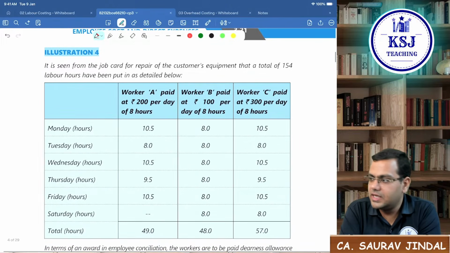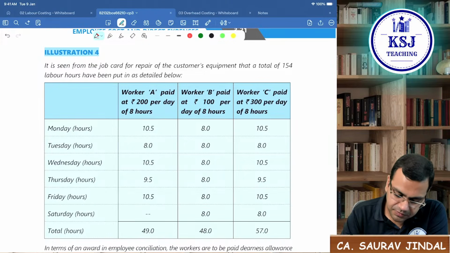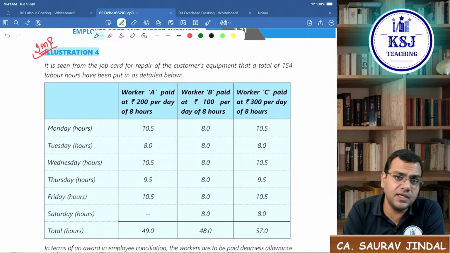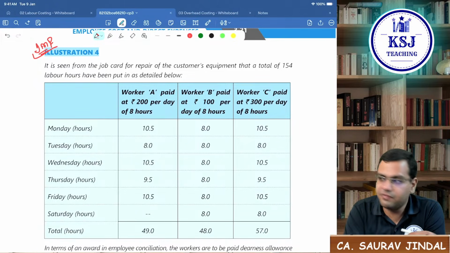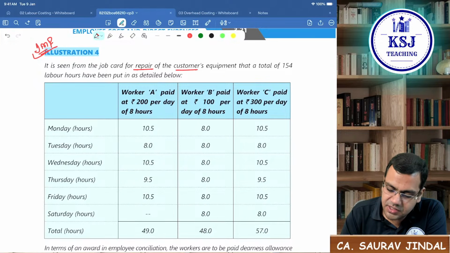Okay, so let's come to illustration number 4. So all these are the important illustrations that we are doing, right? Illustration number 4 is also equally important. Illustration 4 says, it is seen from the job card for the repair of the customer's equipment that a total of 154 labor hours have been put in as detailed below.